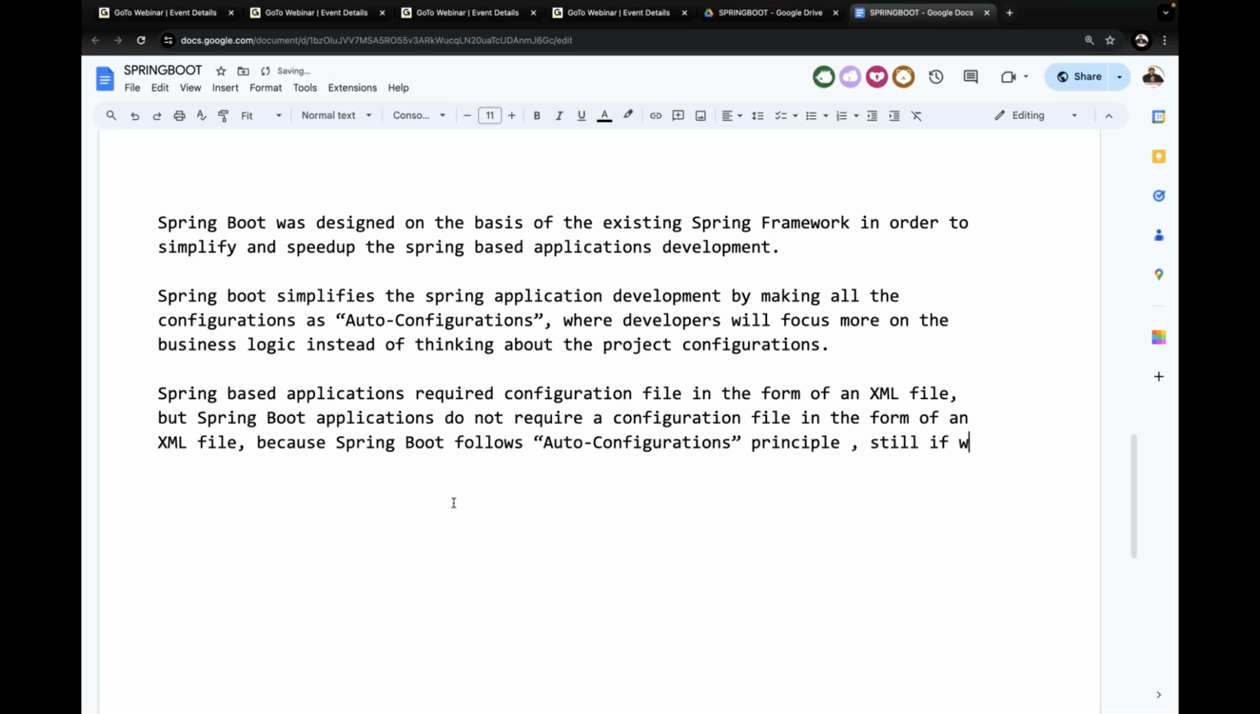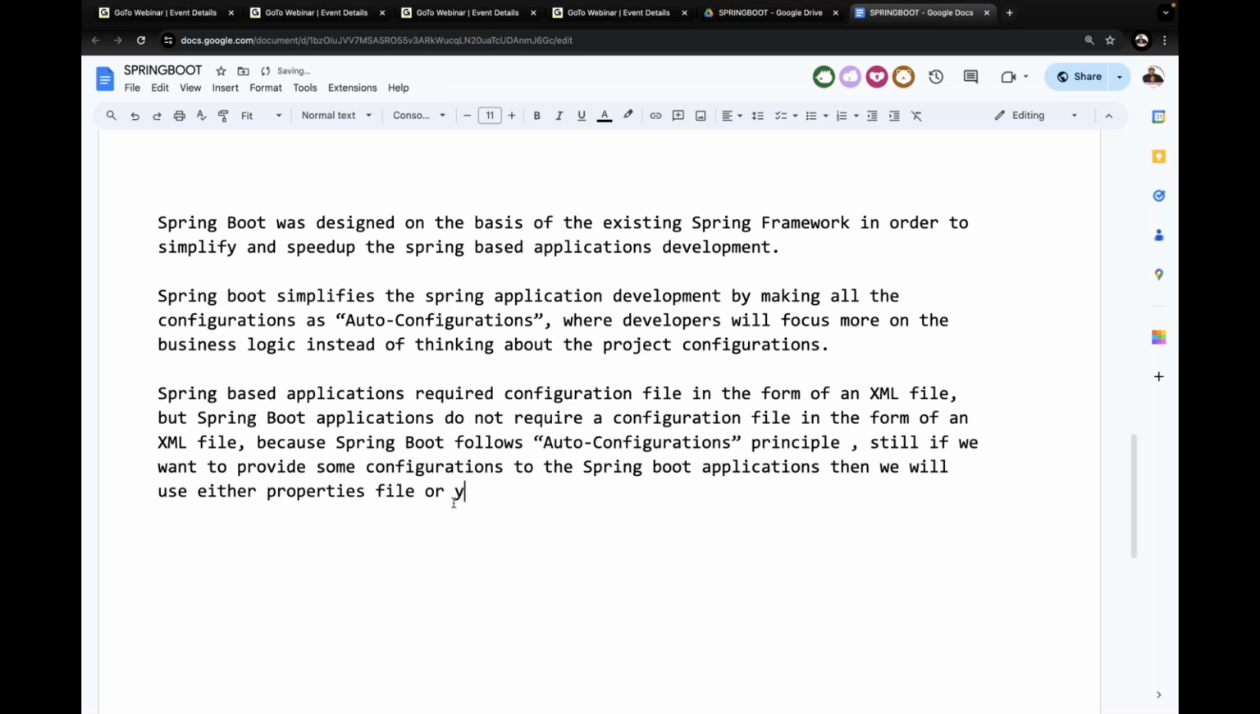But still, if you want to provide some configurations to Spring Boot applications, then we will use either a properties file or a YAML file. Observe carefully, maintaining an XML file versus maintaining properties files or YAML files. Maintaining properties files is very simple when compared with maintaining XML files.